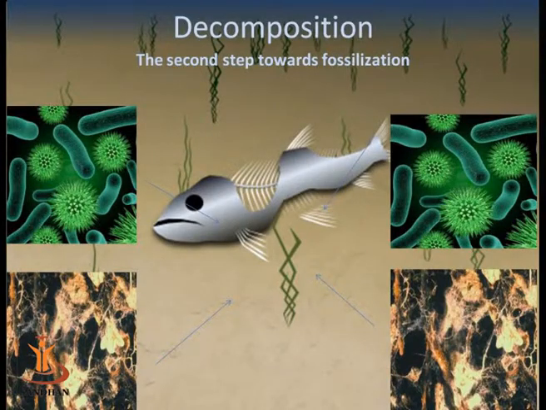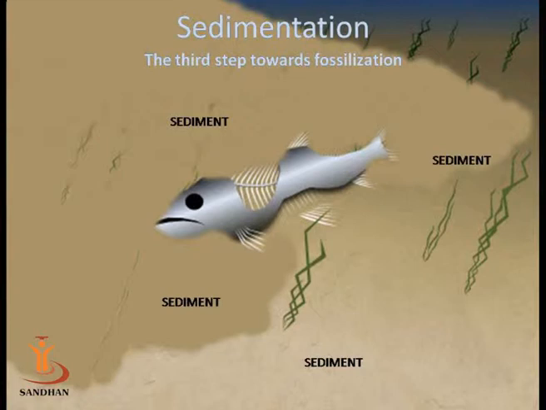In the seawater, as we know, there are a large number of organisms which feed on dead organic matter, like bacteria and saprophytic fungi. They feed on the body of the organism and slowly the body gets decomposed. This is the second step in the fossilization process. The flesh of the fish decomposes fast, but the skeleton consisting of bones remains as such. As we know, a bone is a hard structure made up of different minerals like calcium and magnesium. Over a period of time, the body gets covered by a layer of sediment.